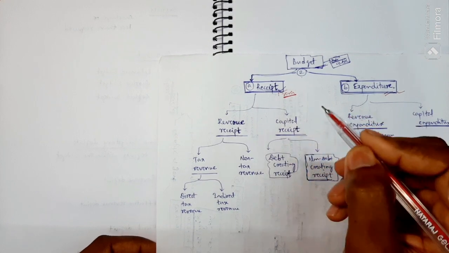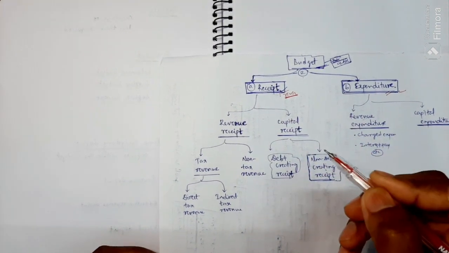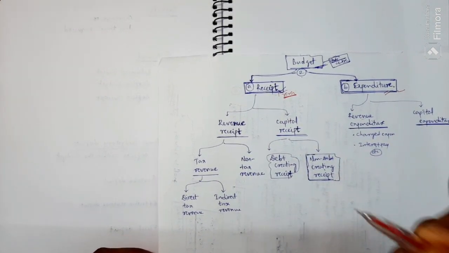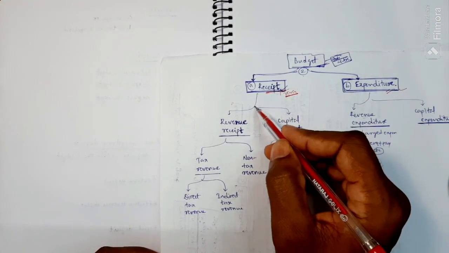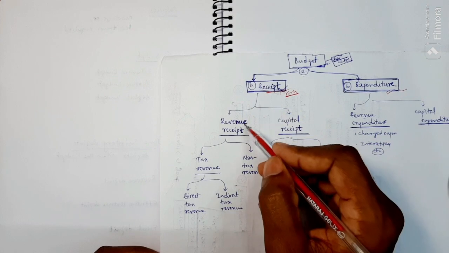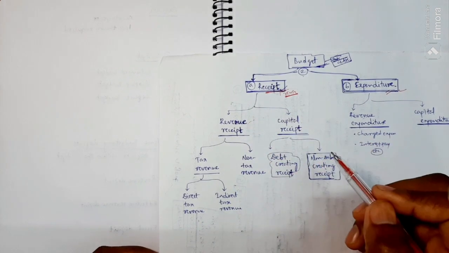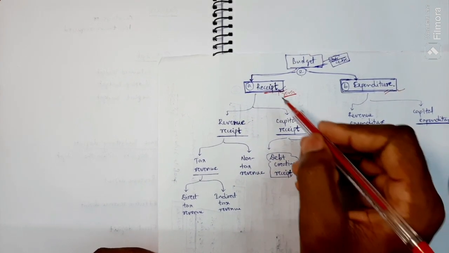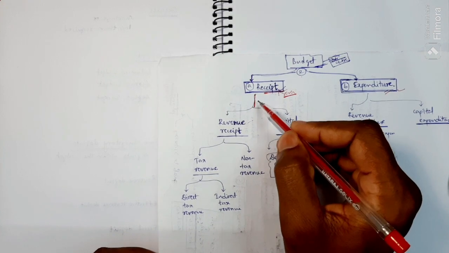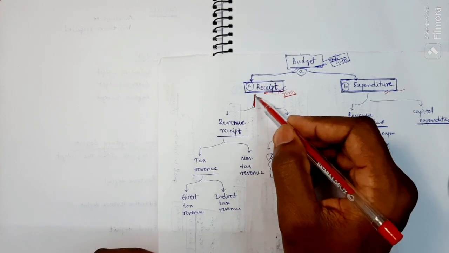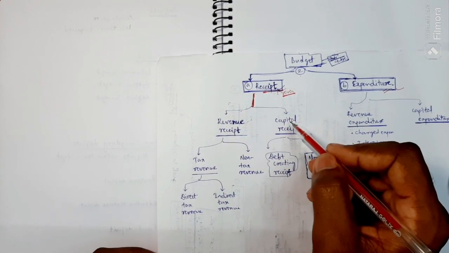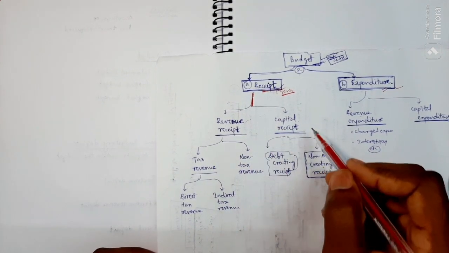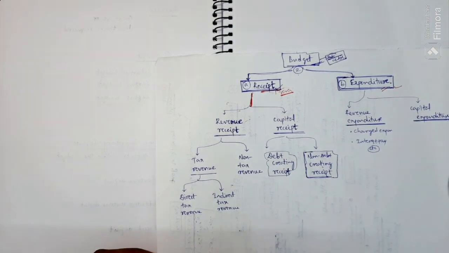If we see the ways through which government earns, that is receipt, there are two types: revenue receipt and capital receipt.